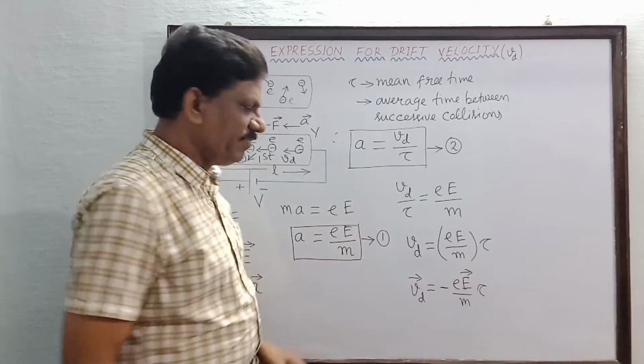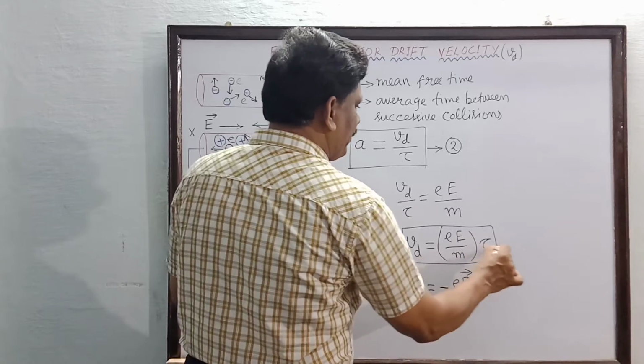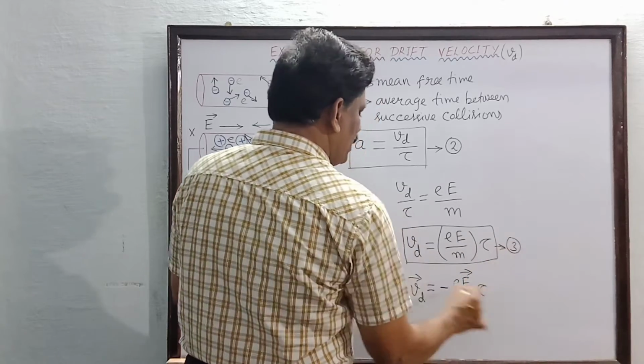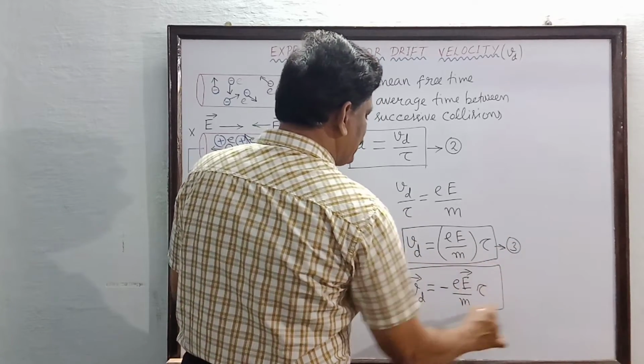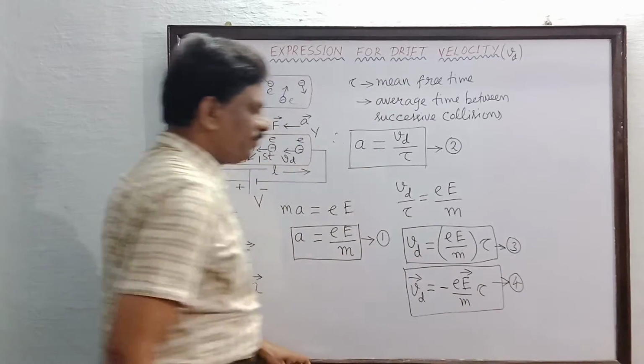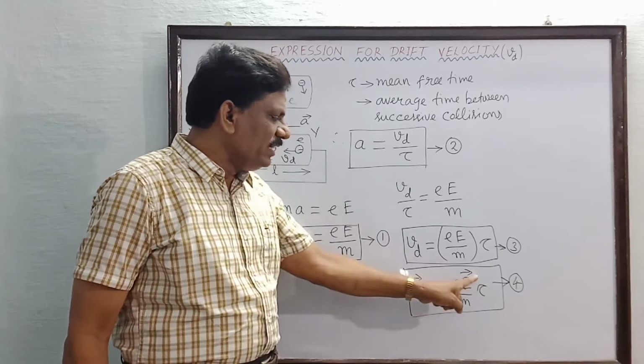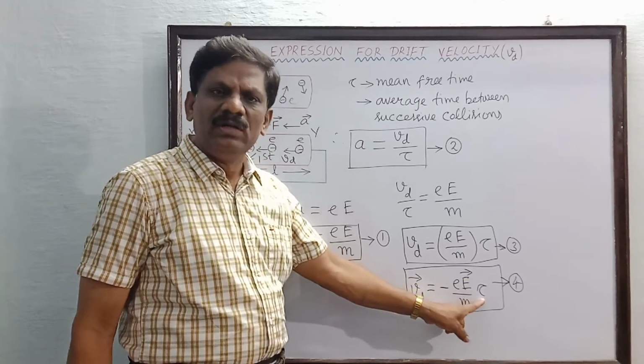So the third equation is in the scalar form, while the fourth equation is in the vector form. Drift velocity Vd is equal to minus e E by m into tau.